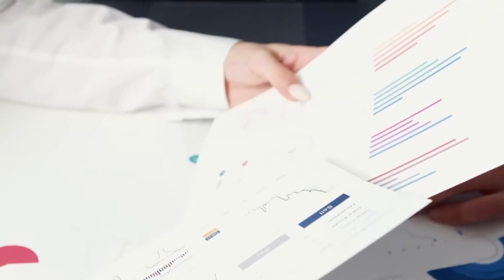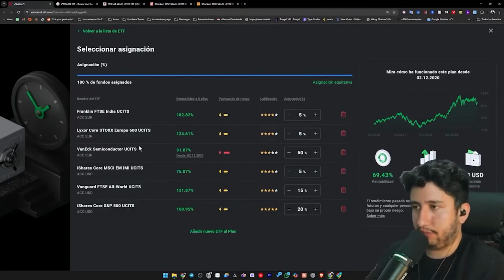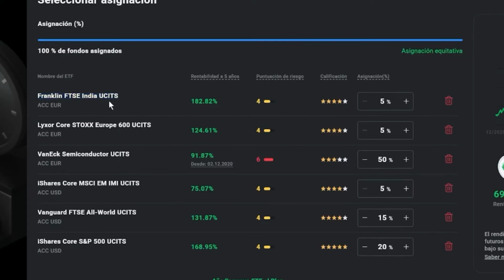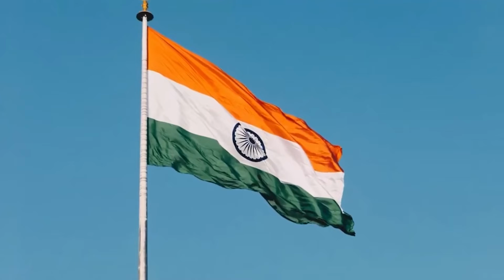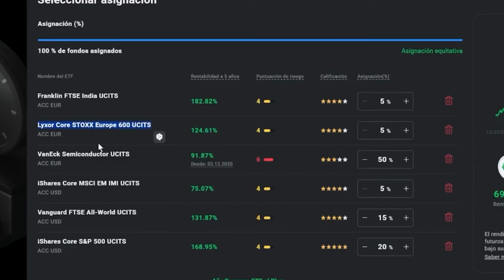So now I'm going to weight it, examine what percentage I assign to each one. We do this again based on the strategy we have and the risk profile we possess. I could perfectly leave it as it is here, and by the way, I'm not going to explain this portfolio, but just so you comprehend a bit, this ETF is based in India, an economy that I currently haven't invested in on other platforms, so I want to experiment with it here.